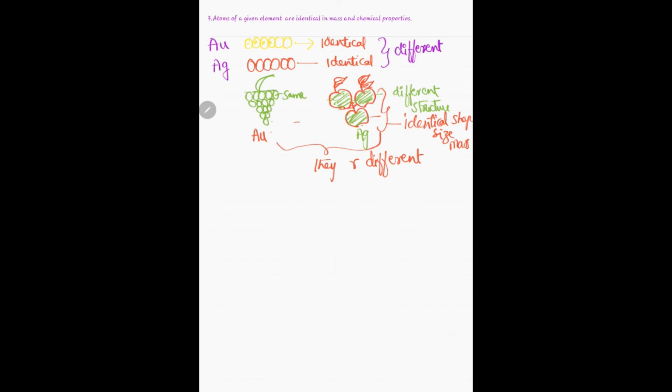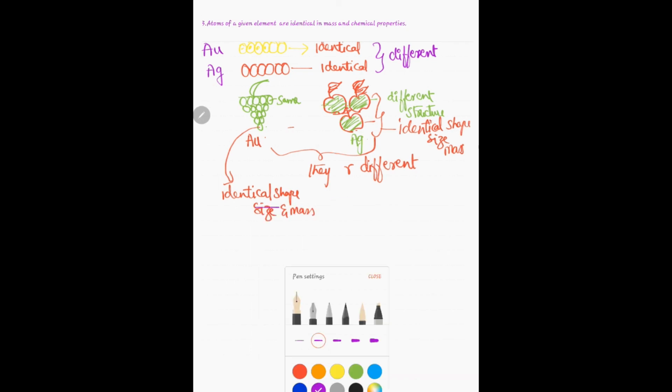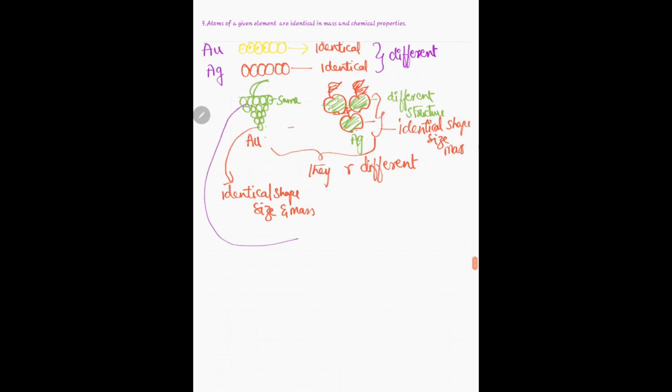Of course, grapes are identical within the bunch of grapes, identical in shape, size and mass. But when we compare grapes with apple, these two belong to different fruits, hence they have different size, mass and shape.